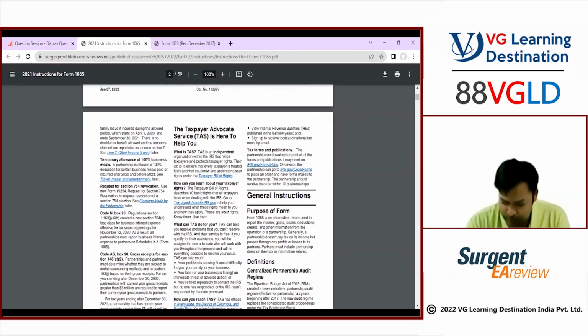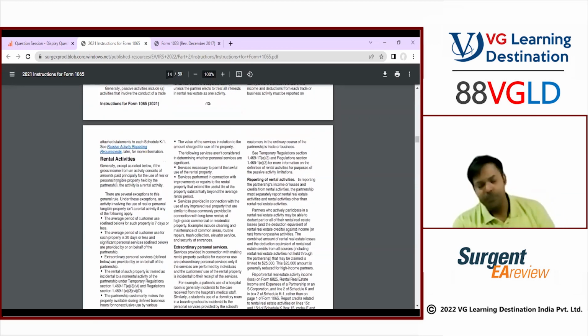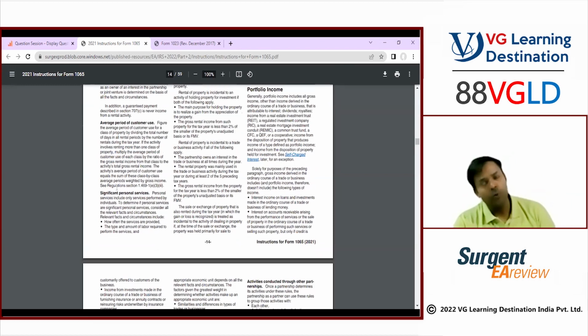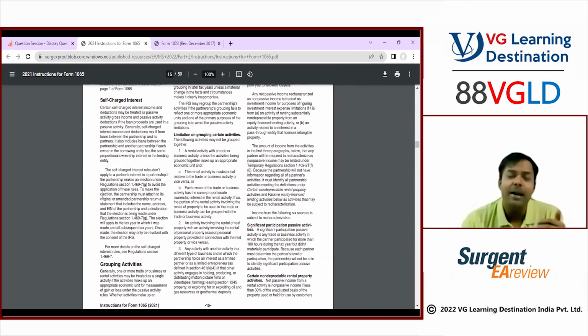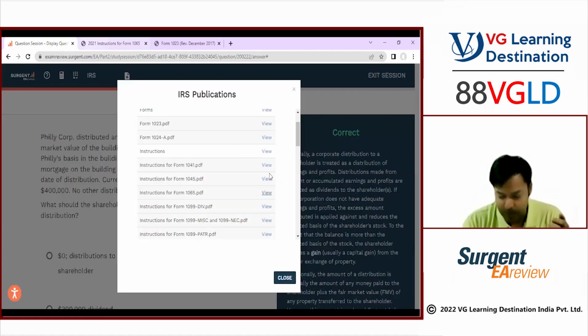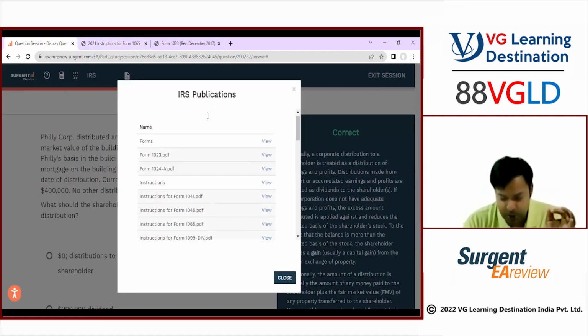Very exhaustive. Is it relevant for our exams? I don't think so, right? First finish the course. If you have extra time, then maybe you can refer to it for your understanding only, but for the purpose of clearing the exam, it is not at all relevant. Some questions will definitely ask you about line items and form numbers, but trust me, the instructions are 59 pages.